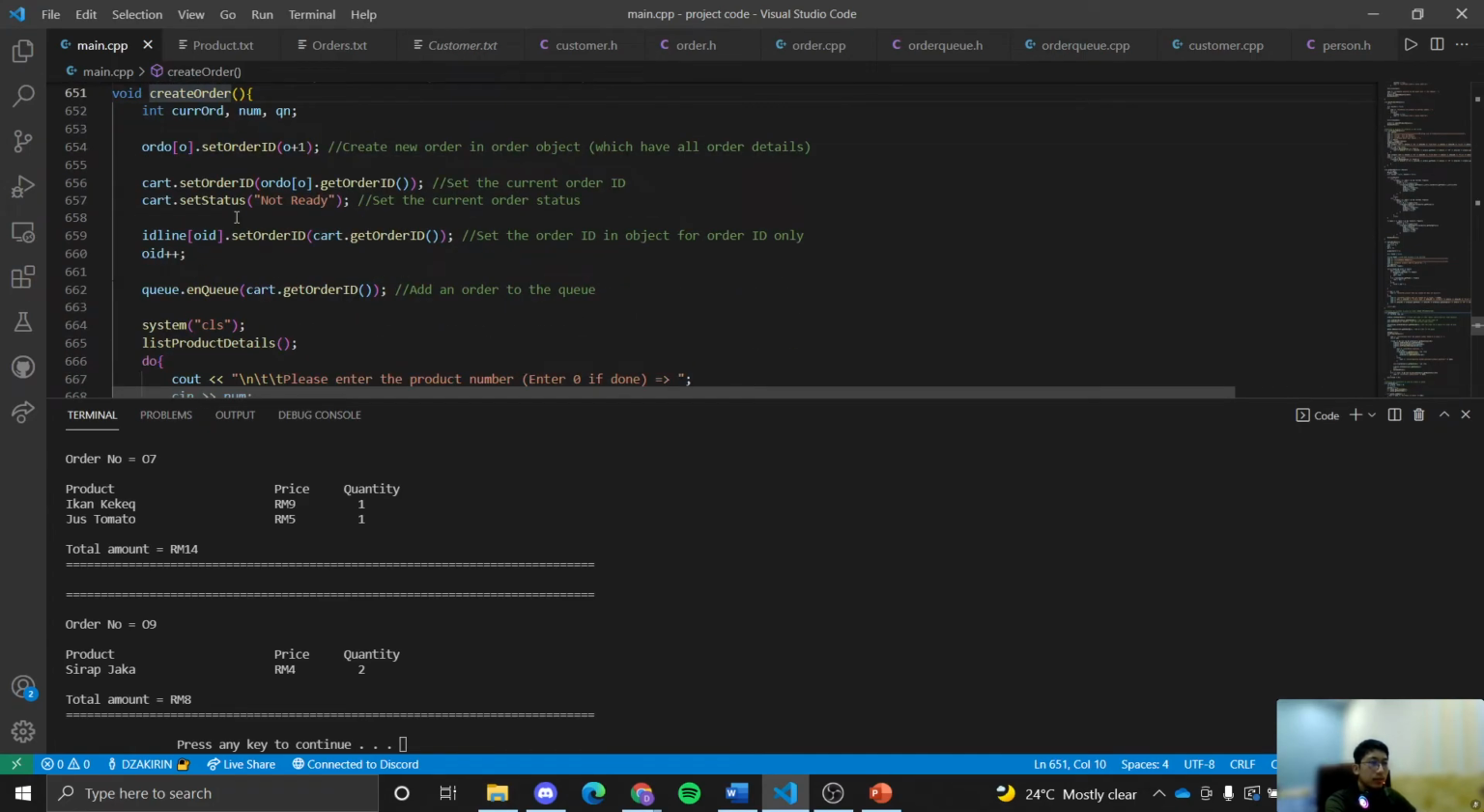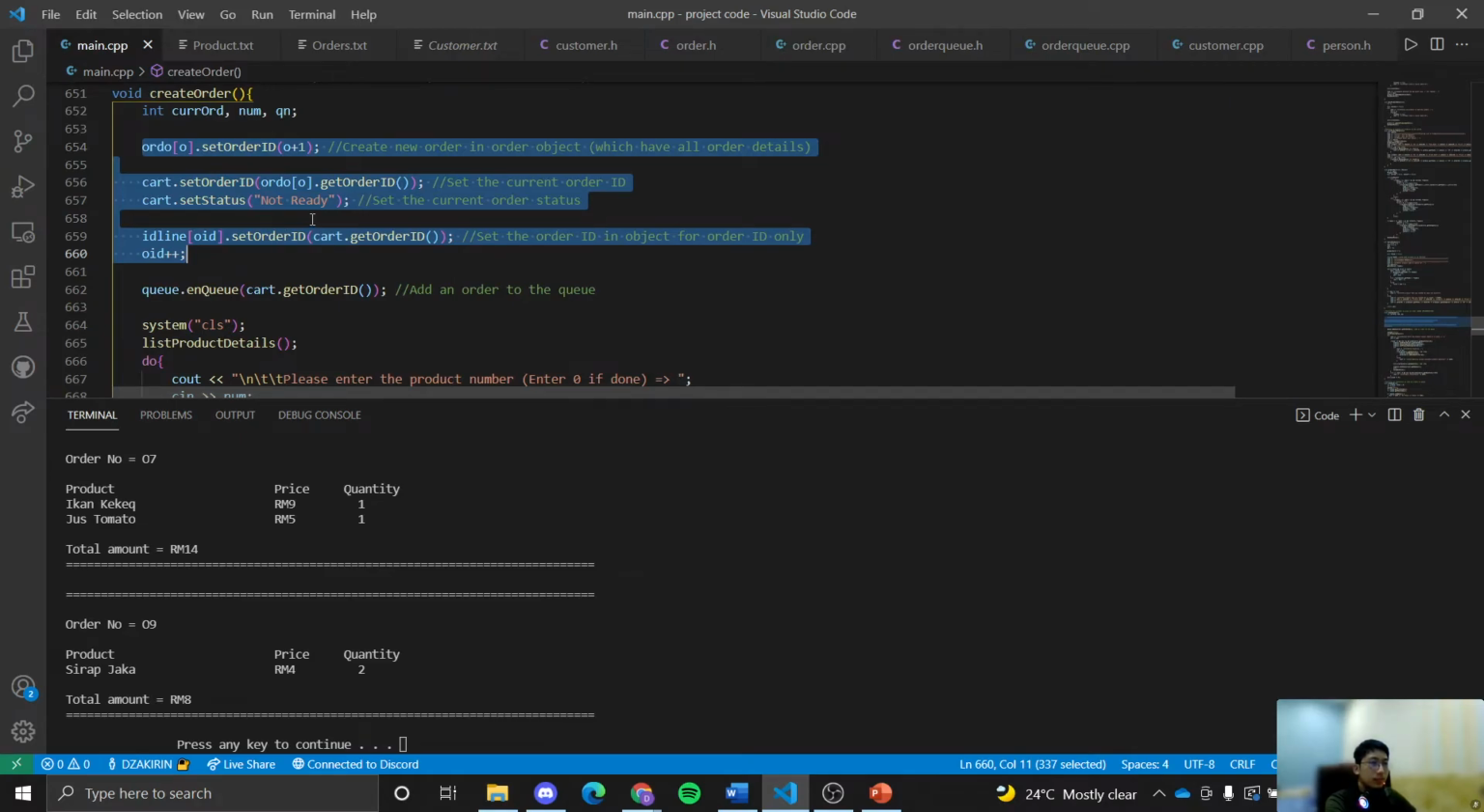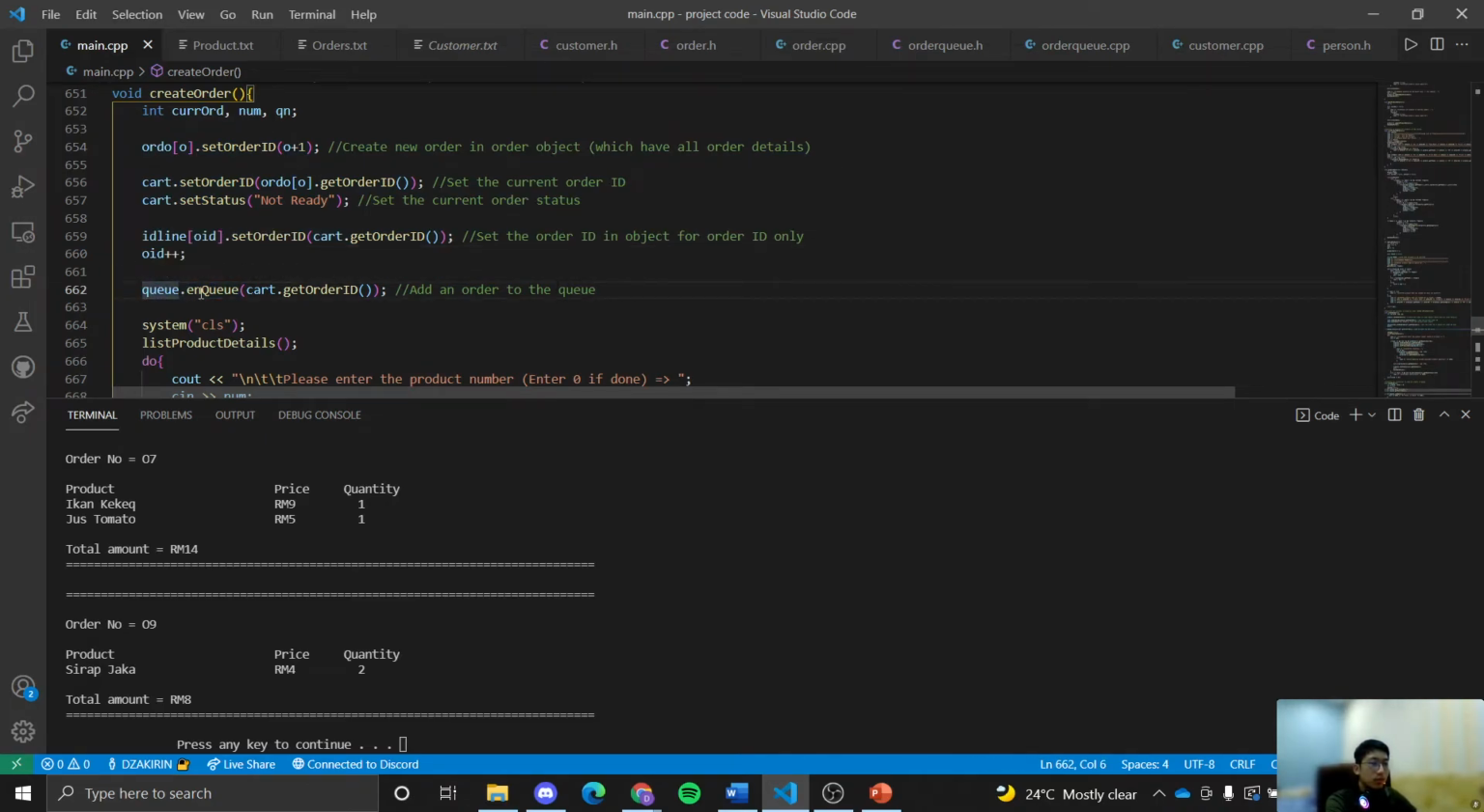The create order is all about creating an instance of the order. This, however, involves the queue. So we enqueue the order ID that we have created here. This is order ID 07 for the first order, and we enqueue it, so it will be the front item in our queue.